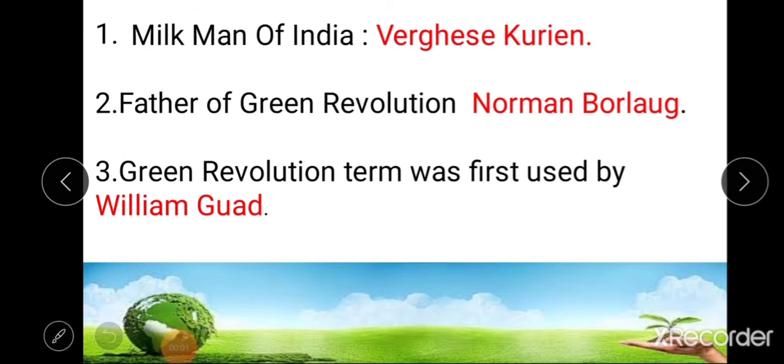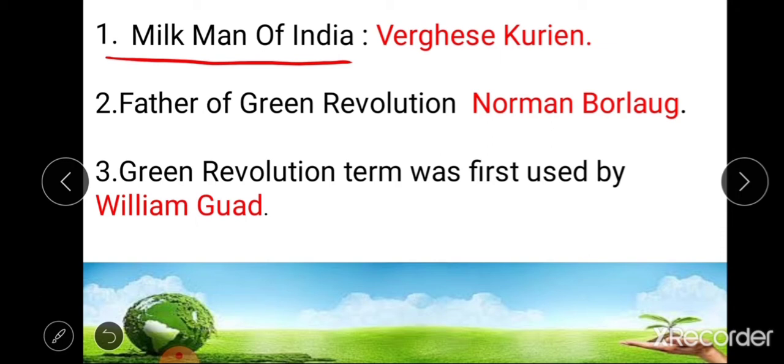Okay, after different types of revolution in India, some important points related to revolution. In that, first one is milkman of India. Dr. Varghese Kurian was known as milkman of India. This Dr. Varghese Kurian was responsible for White Revolution or Operation Flood.